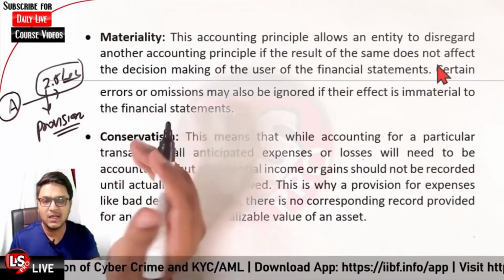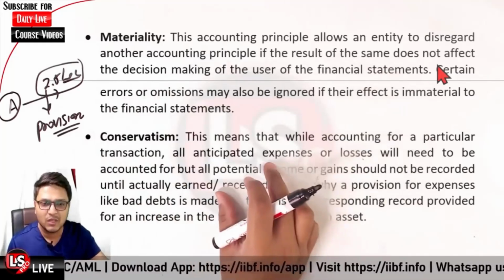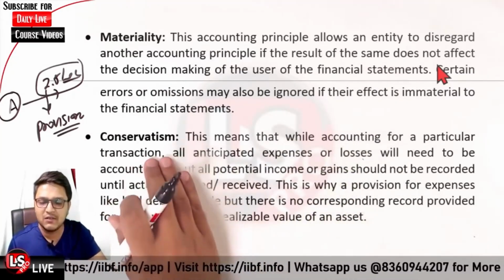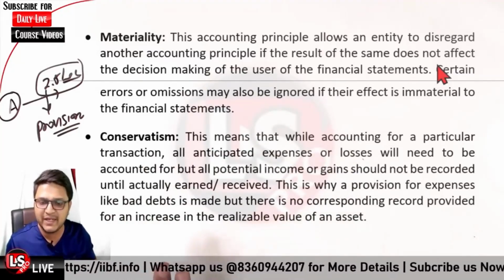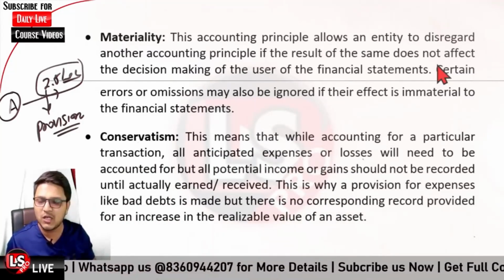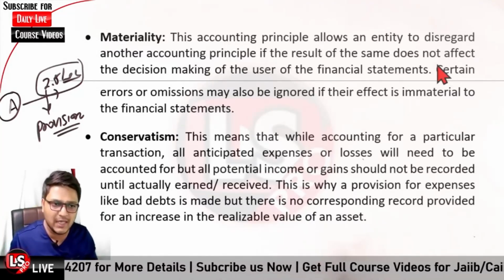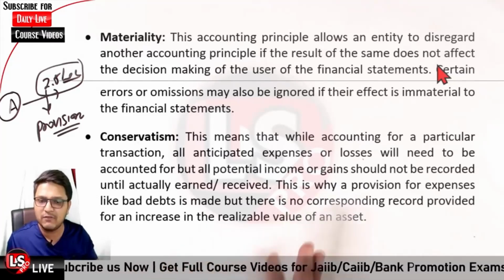But if you are expecting a profit of rupees 1.5 lakh, you will not be recording that particular transaction. So it is as per conservatism that all anticipated expenses or losses are to be accounted for, but if there is any potential income or gain, those should not be accounted for until you have actually earned or received them. Okay,